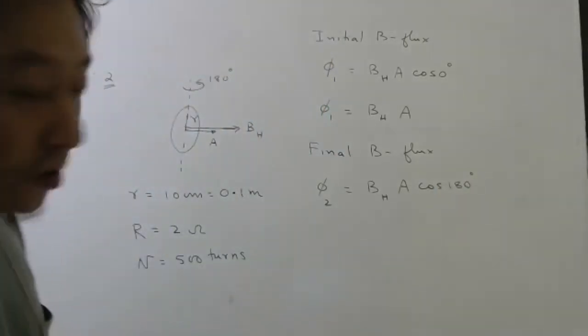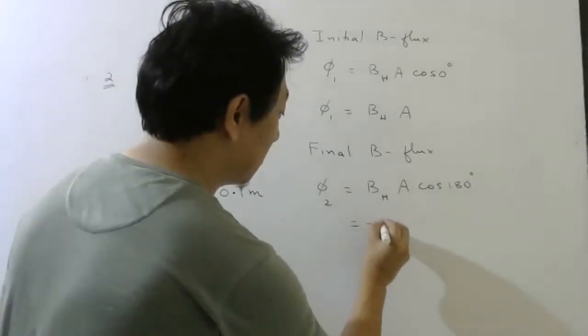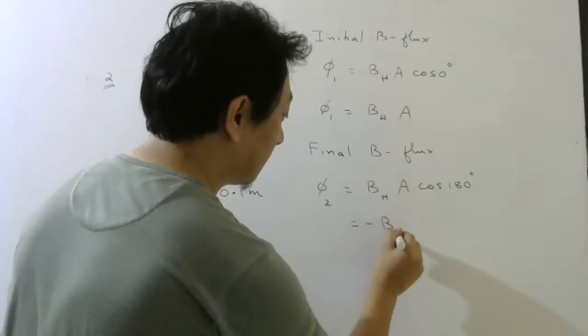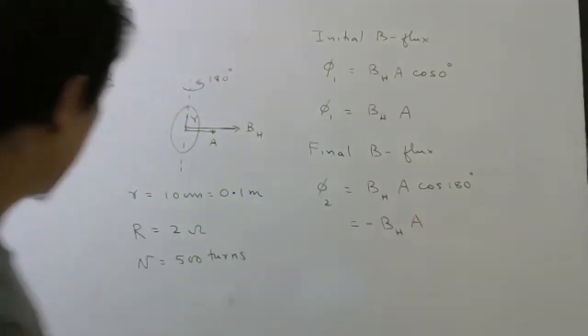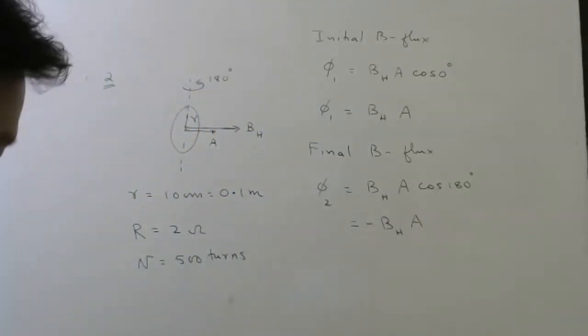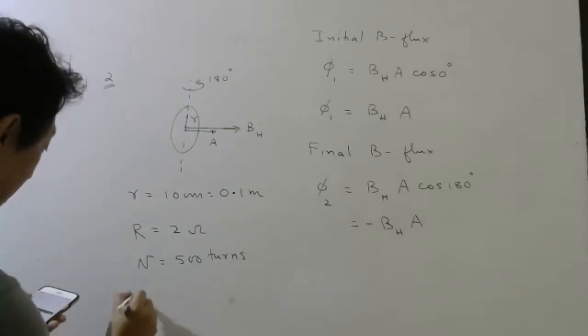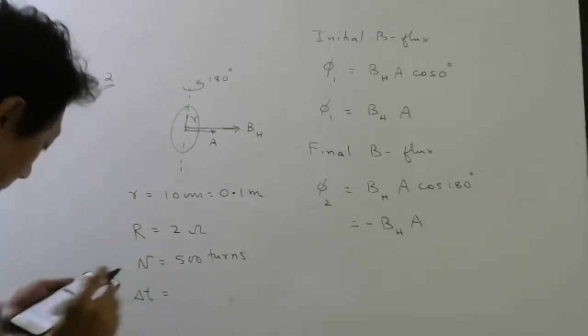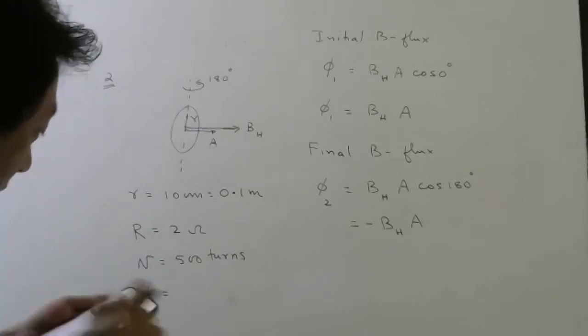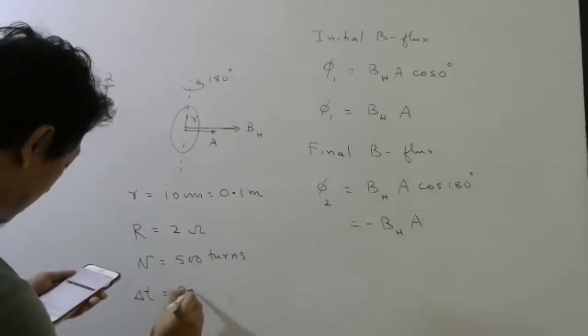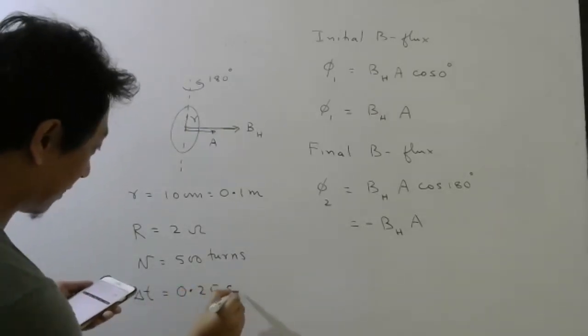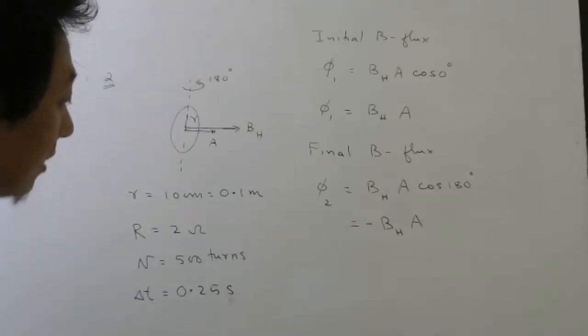Correct or not? So this will become minus BH into A. Time interval they have given is 0.25 seconds.